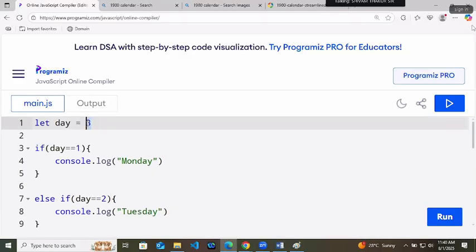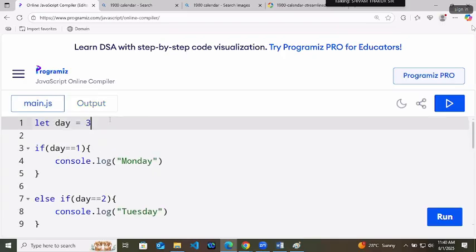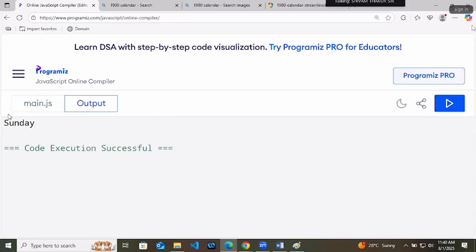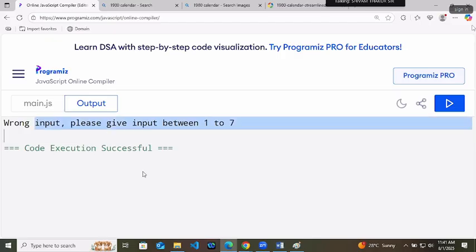Let's check. For 3, what are we expecting? Wednesday. We got Wednesday. Keep 7 here. For 7, Sunday. For 6, Saturday. For 5, Friday. We got everything. Let's write a wrong input. 56. Wrong input. Please give input between 1 to 7.